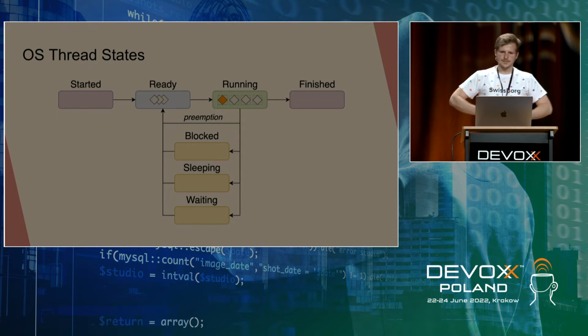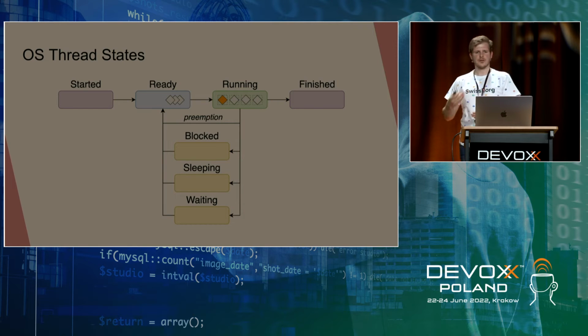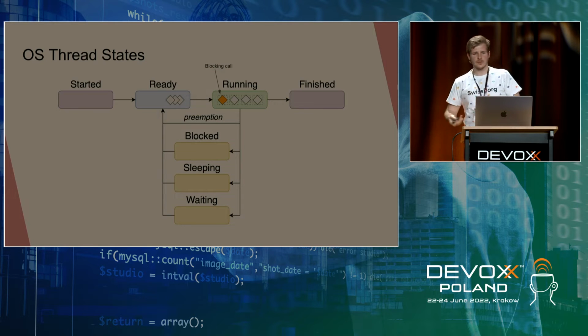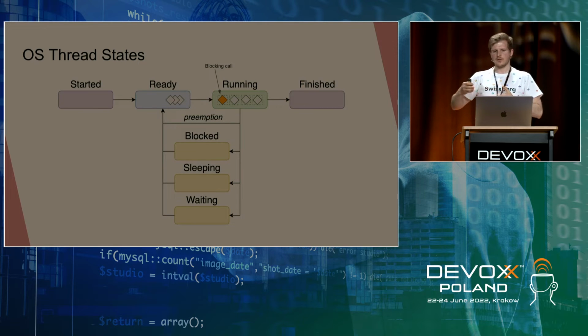Then execution goes on, and at some point, our thread makes a blocking call. It might be, for example, a system call to the operating system to read data from a hard disk drive. It may be executing some network communication and waiting for data over the network. So the thread has nothing to execute on the CPU, so it's marked as blocked.